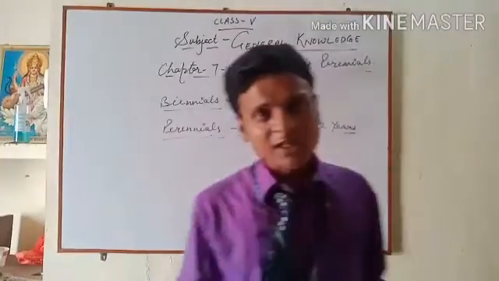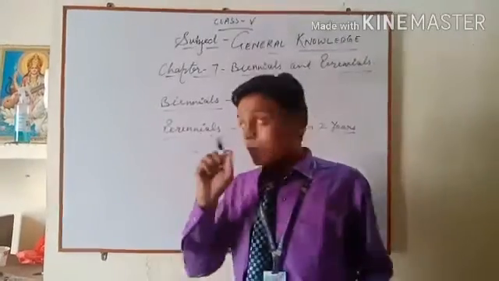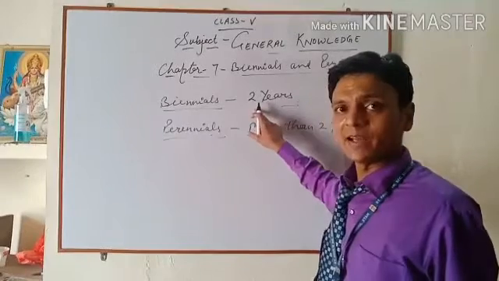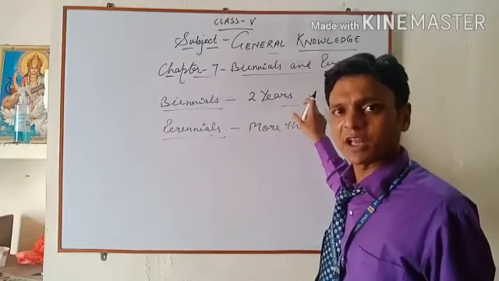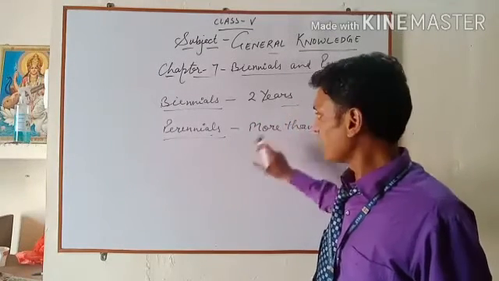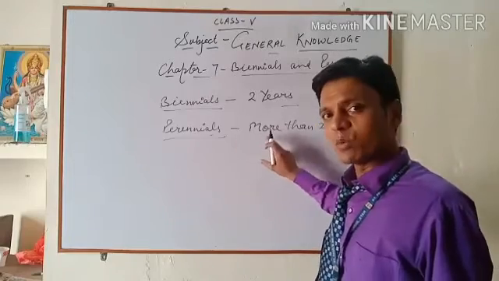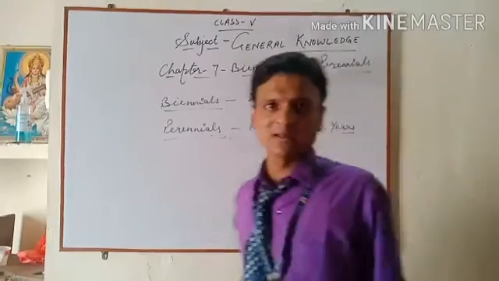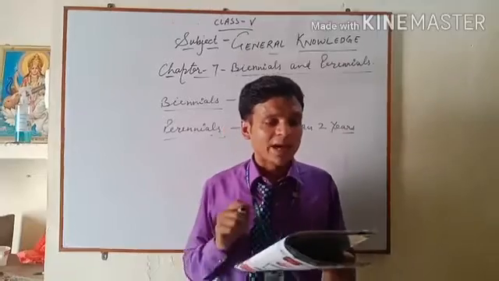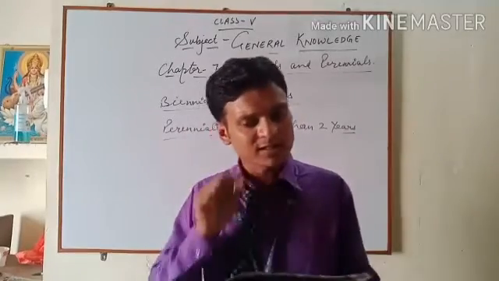In this chapter, we will study 2 types of plants. One of them can live for only 2 years. Their lifetime is for 2 years. And the plants which can live for more than 2 years are known as perennials. Biennials and perennials are the 2 types of plants.